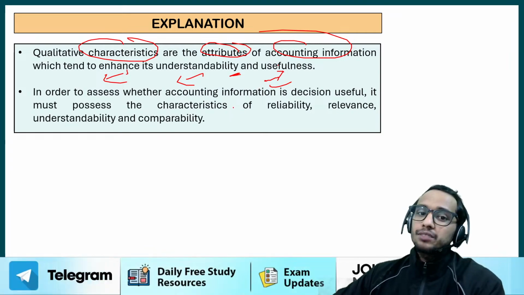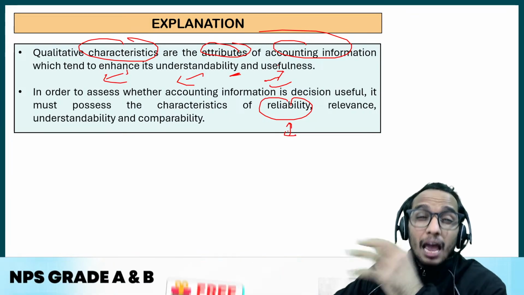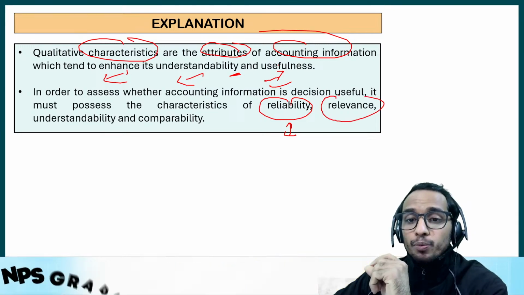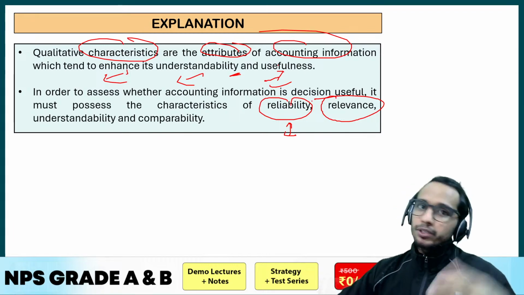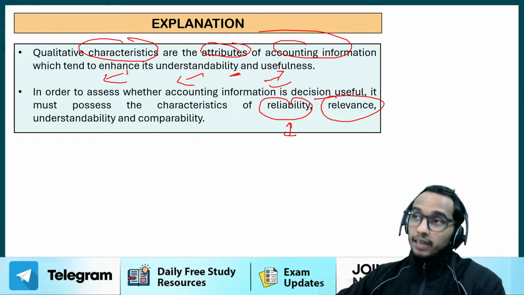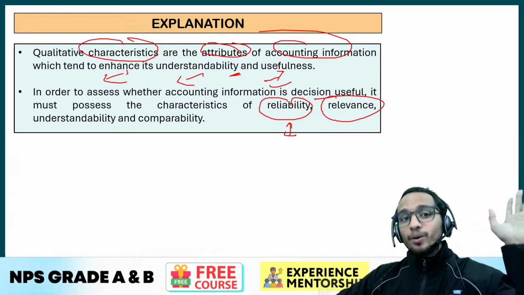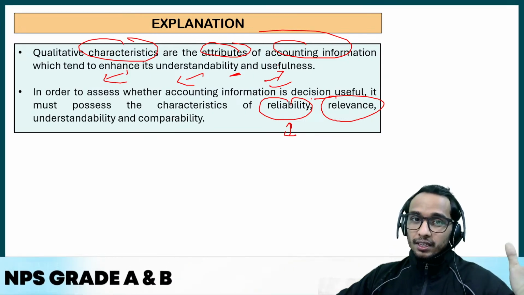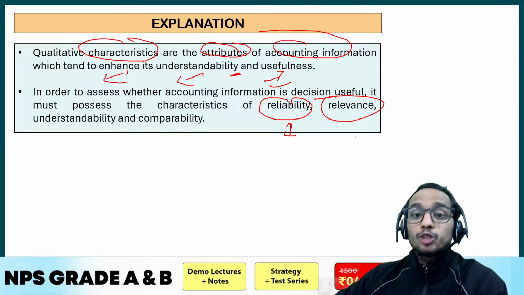The characteristics would be reliability, meaning there should be trust. It should be reliable, trustworthy, right? It should be relevant. It should not be that you are preparing the financial statement of 25-26 right now, and the user of the financial statement is going to analyze the financial statement of the period 2011-2012. No, it would not be that much relevant. He has to get the latest financial statement, he has to analyze that, so it should be relevant.